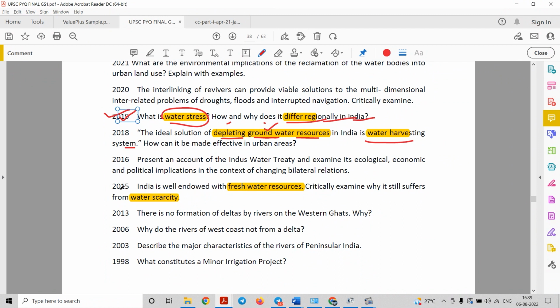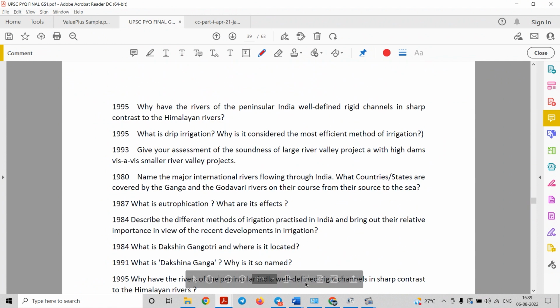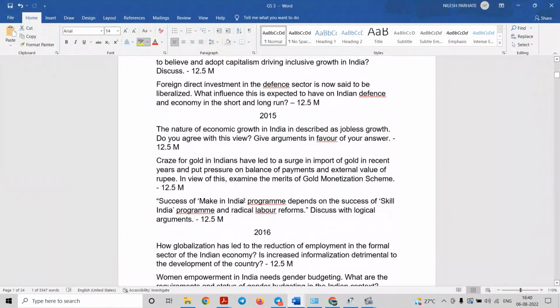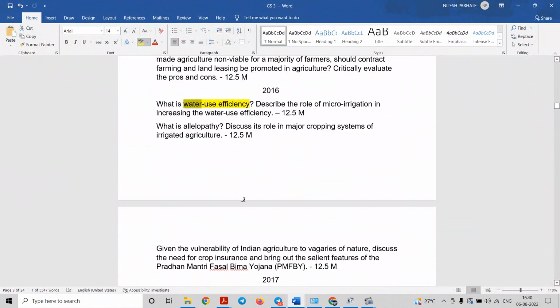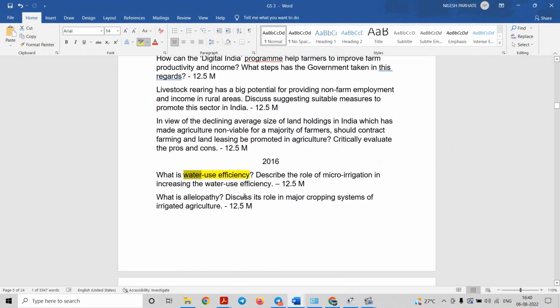The next question is that India is endowed with freshwater resources, but still it suffers from water scarcity. Again it is coming to the same problem, that is water scarcity. So these were the questions from the geography part. We will also see a few questions from GS3, which come under the environment subsection. You can see in this file a question asked in 2016: what is water use efficiency?